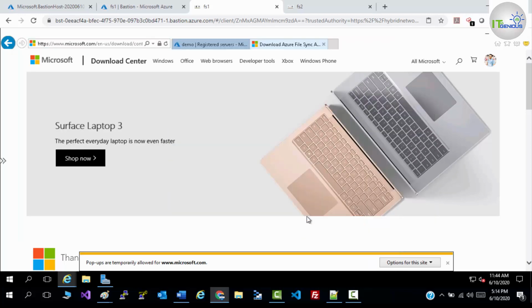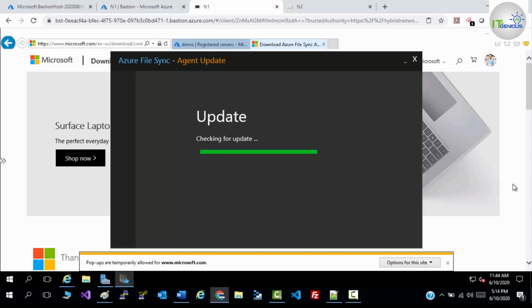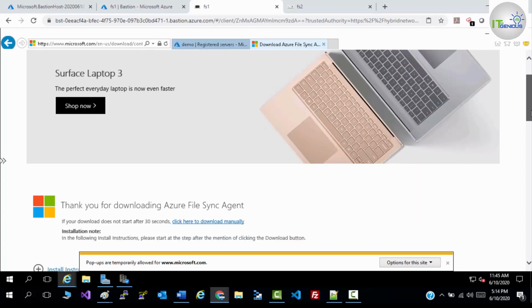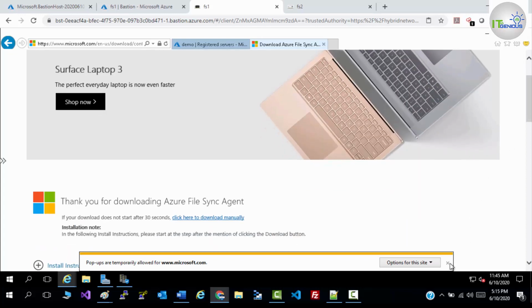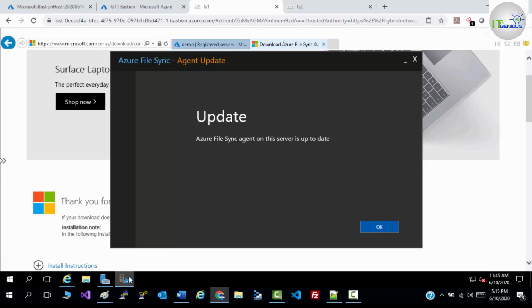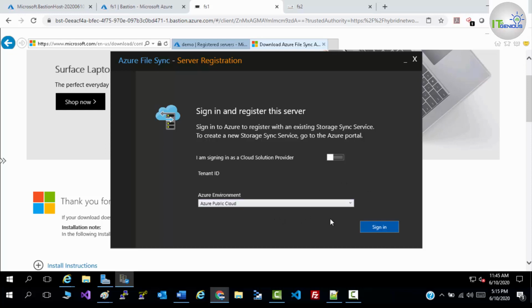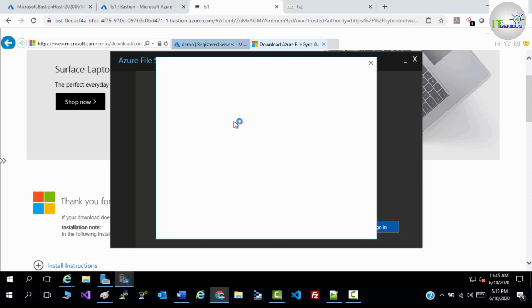So when you click on finish, you will be asked to register yourself on Azure. That means you need to authenticate yourself through your email ID and password so that you would be able to add into a registered server scope. So here we are using public cloud. Click on sign in. You need to sign in with your Azure credentials.